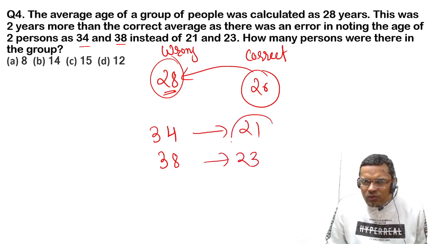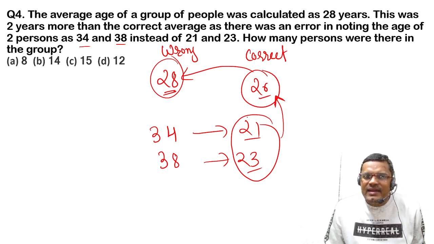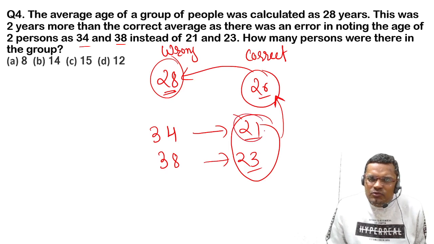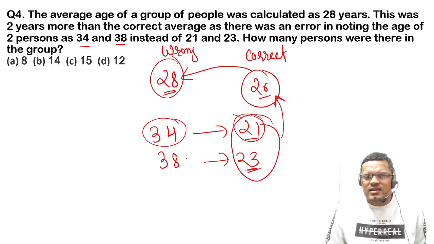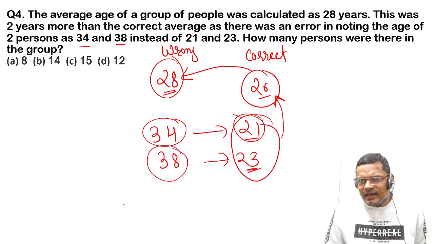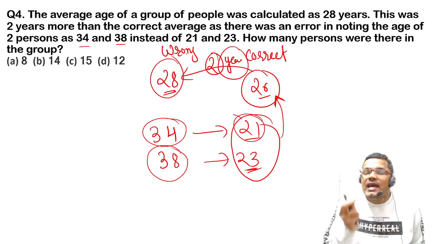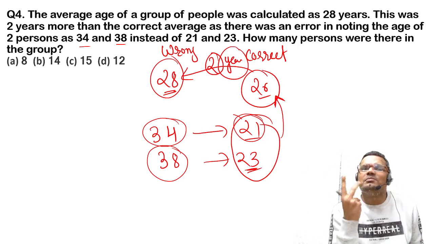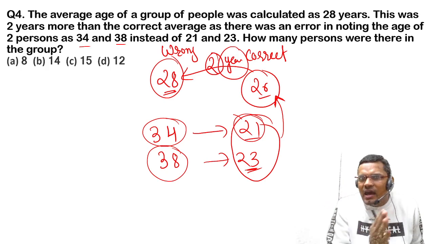If they had calculated with 21 and 23, then the average should have been 26. But the mistake they made is that instead of 21 they noted down 34, and instead of 23 they noted down 38. Due to this mistake, the average is increased by 2 years, that means everyone has 2 years more. So where is this 2 years for everyone coming from?